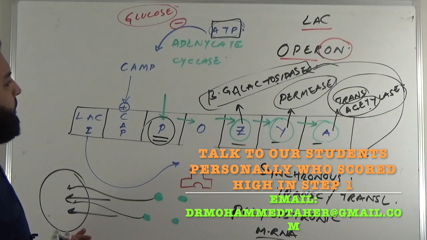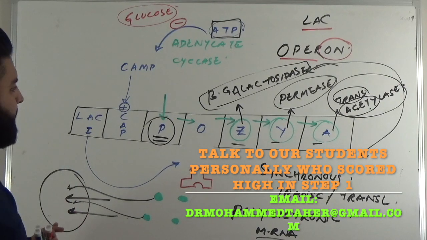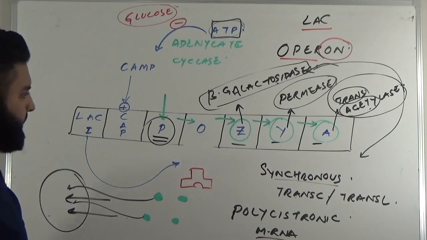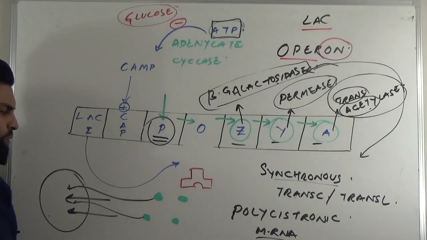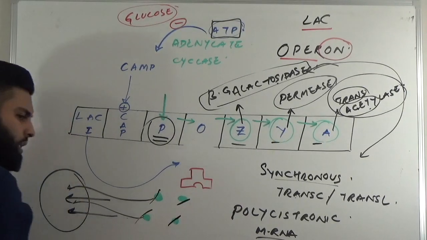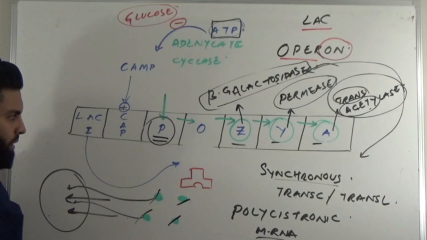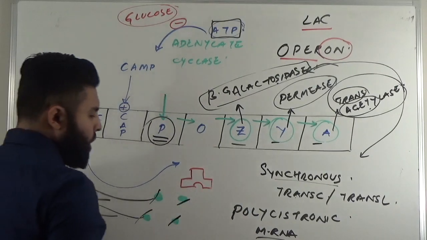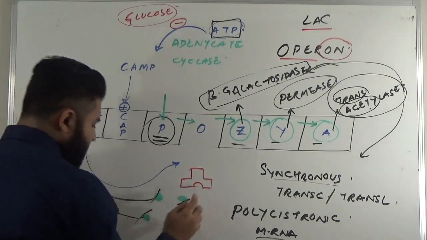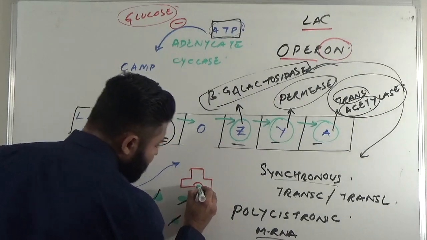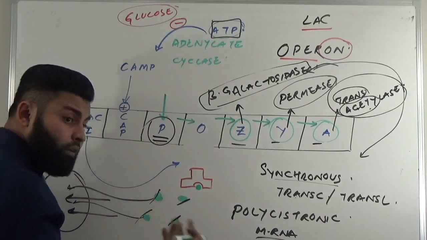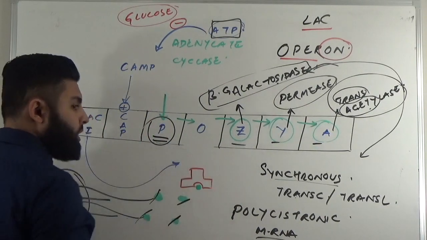Transacetylase is responsible for transfer of acetyl group for beta-galactosidase. So that means once this lactose is finished, then what will happen? Once this lactose is finished, we know that before this lactose was binding to the repressor, and then it was creating a conformational change, and then the repressor was unbound.